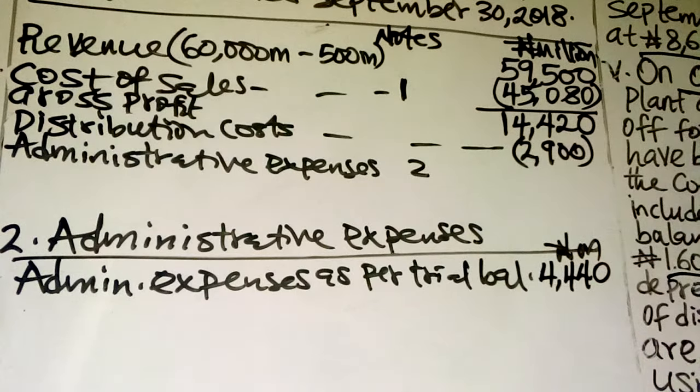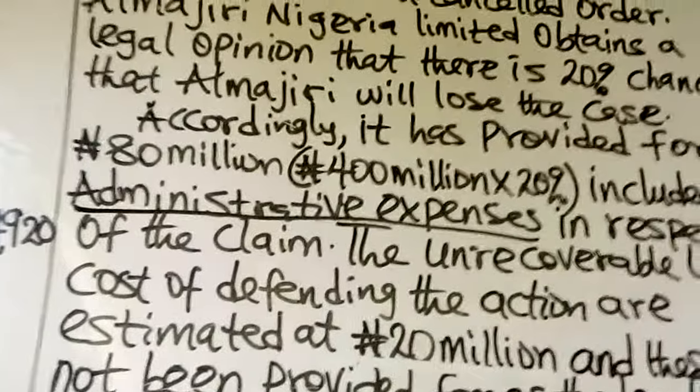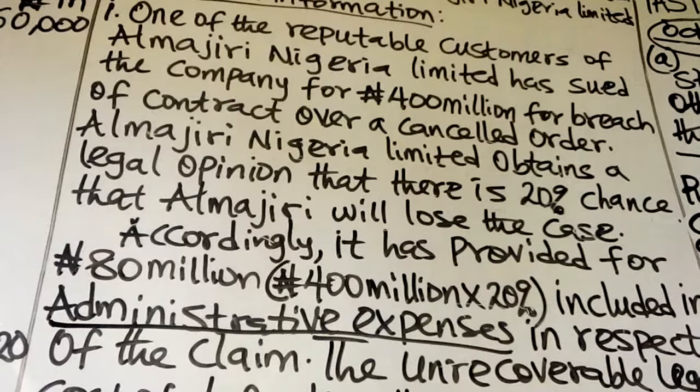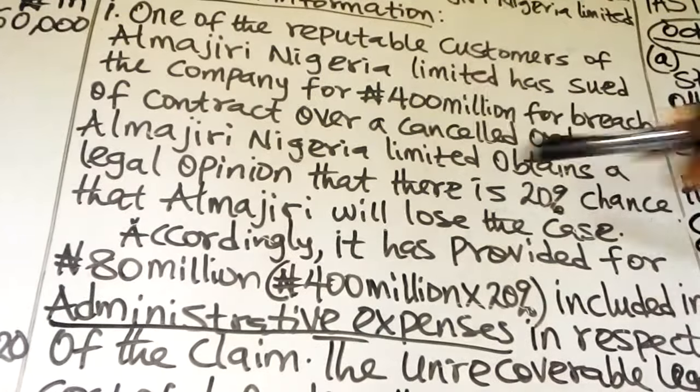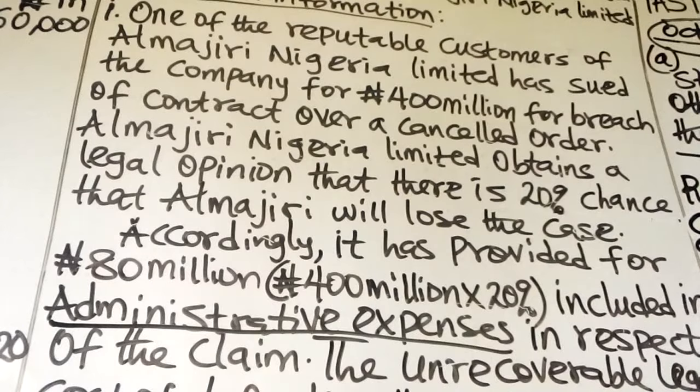Then if you go back to the note, in note 1, you were told that one of the reputable customers of Almajiri Nigeria Limited has sued the company for 400 million for breach of contract over a cancelled order.